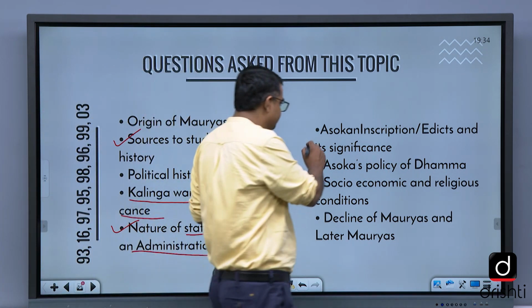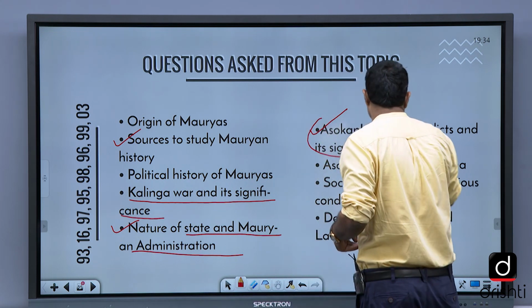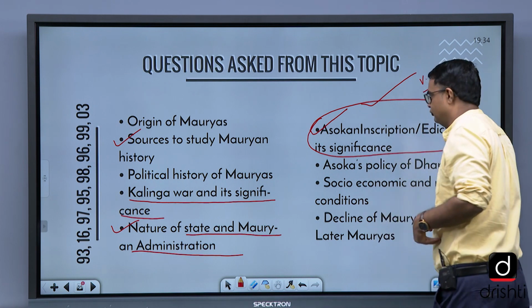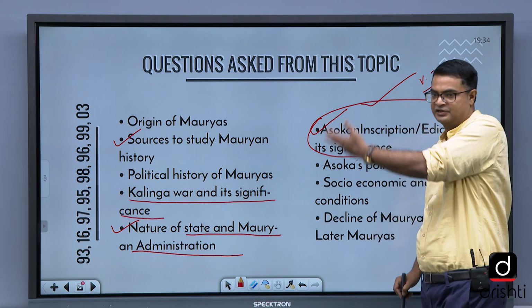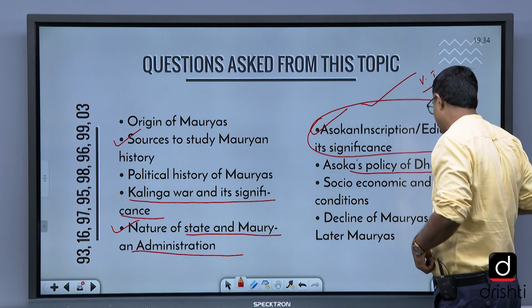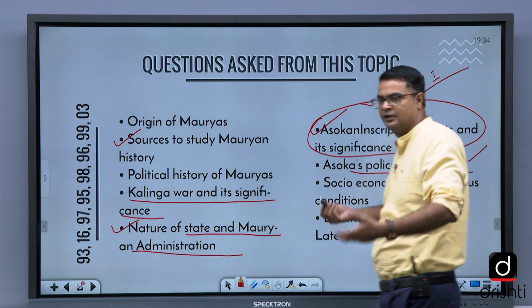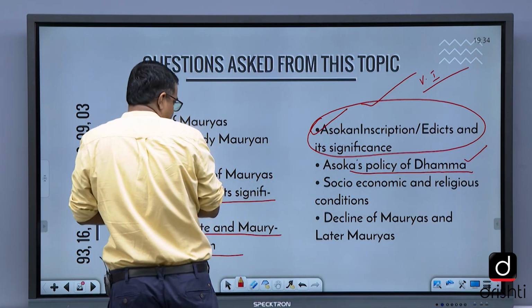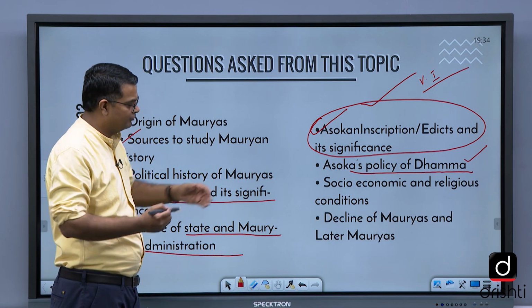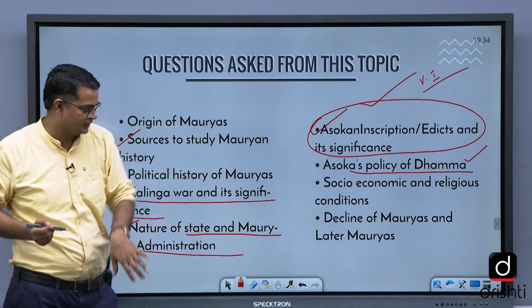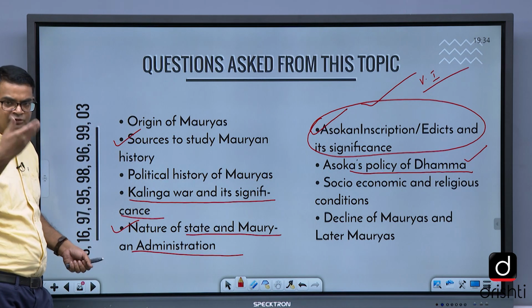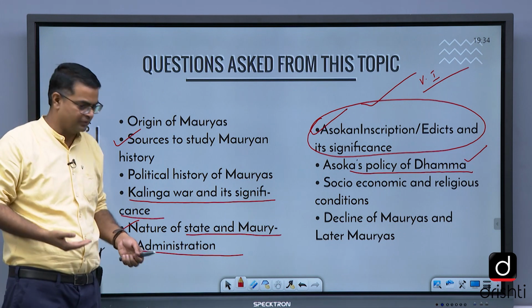Then Ashokan inscriptions, very important. This is the most important, you can say, very important. You have to focus on it, like who deciphered the Ashokan inscriptions? James Prinsep in 1837. That they have asked. Ashoka's policy of Dhamma, very important, and how it helped in the political unification of the Mauryas. Then the socio-economic and religious condition you have to read. Decline of Maurya, there is a debate again. I'll discuss it in the class. Later Mauryas: after Ashoka, the rulers are called later Mauryas.